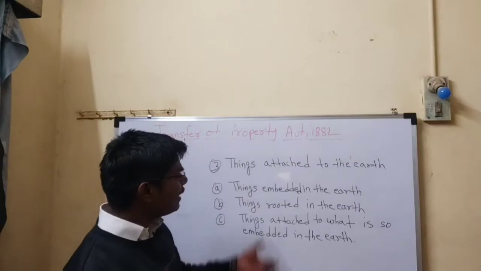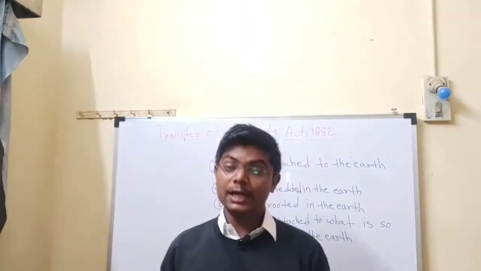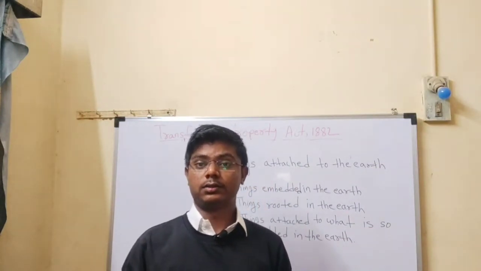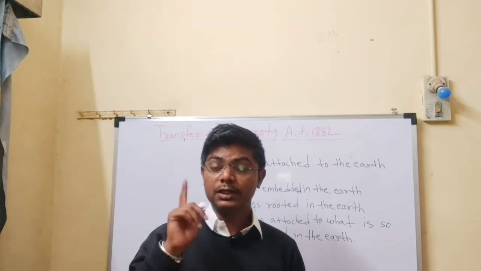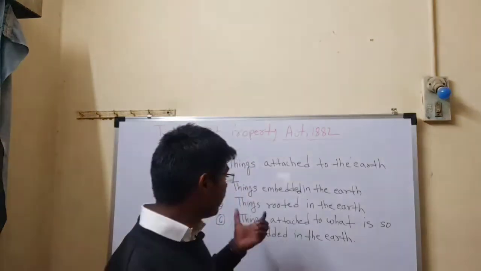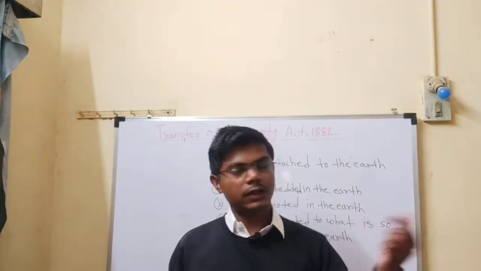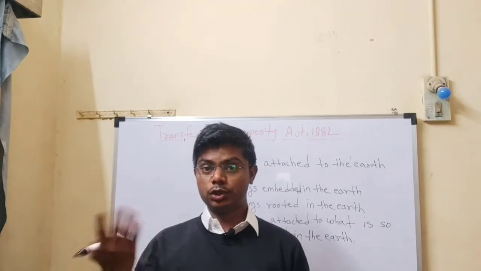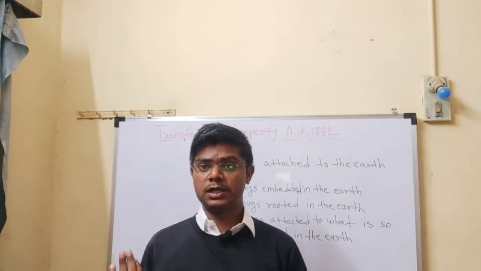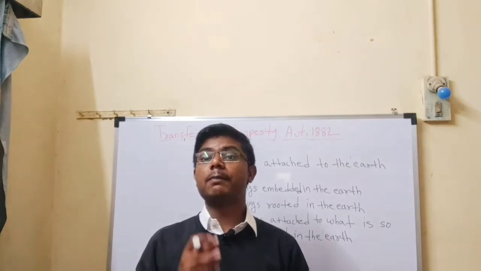So friends, things embedded in the earth means what? It means things which are fixed firmly in the earth and become part of the land. Therefore, things embedded in the earth are immovable property. For example, windows, doors, buildings, houses, electricity poles are immovable property because the structure is fixed permanently.